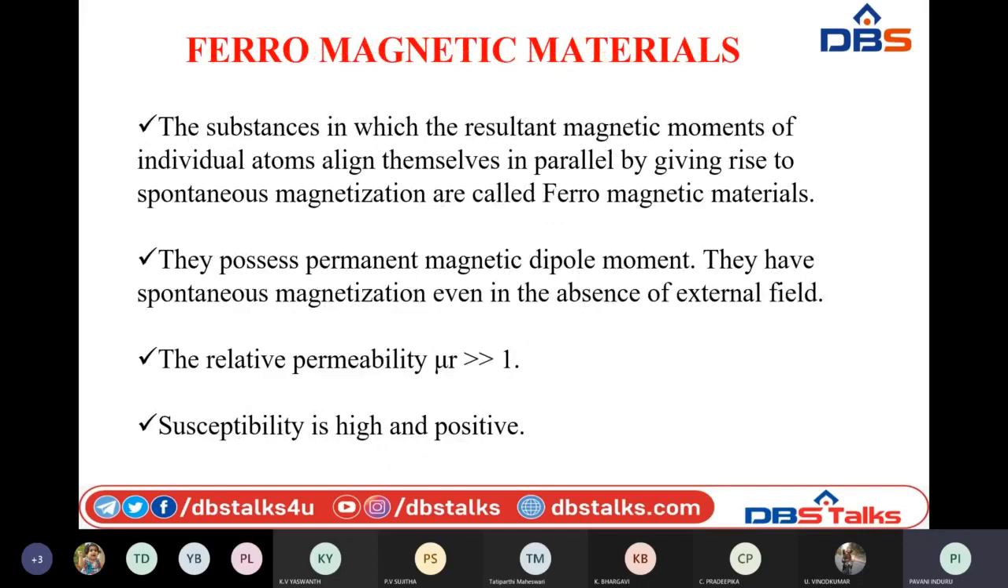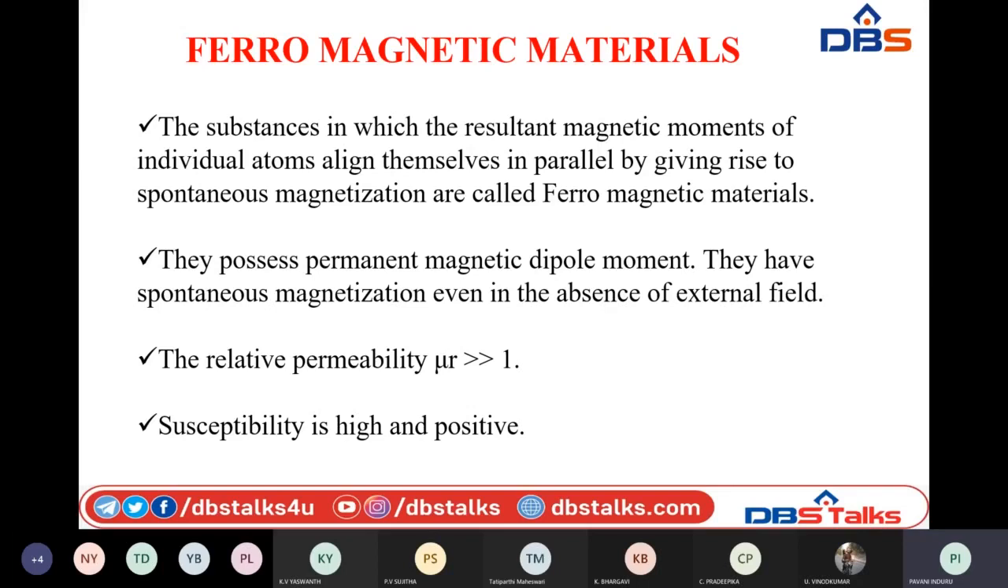Next, coming to another magnetic material, this is nothing but ferromagnetic materials. These are the substances in which the resultant magnetic moment of individual atoms is not zero, and they align themselves in a parallel fashion, giving rise to spontaneous magnetization. That means ferromagnetic materials possess magnetic dipoles in them, and they have a permanent magnetic dipole moment,